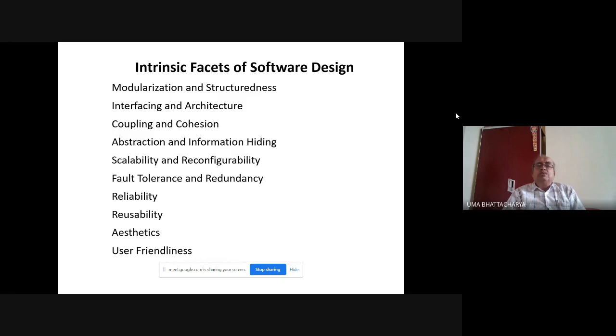Essentially, it deals with the architecture, where your software architecture, your modules remain the same, but the edges are reconfigured.